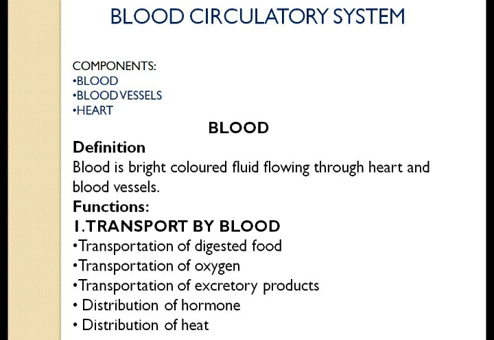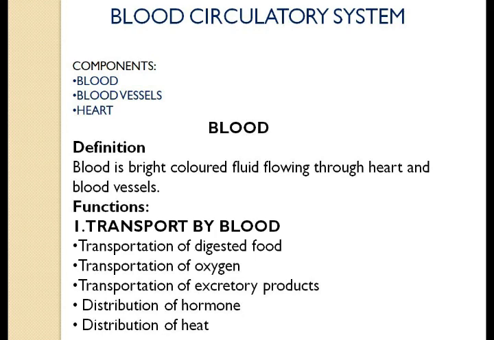Number one is for transportation and number two is for protection. Number one, that is transportation. So what all things does it transport? As we all discussed earlier, it helps in transportation of the digested food. Digestive system helps in breaking down of the complex substances into simpler substances. So blood helps in transportation of these simpler substances to different cells of our body. It transports substances such as glucose, amino acids, vitamins, minerals, salts, etc.